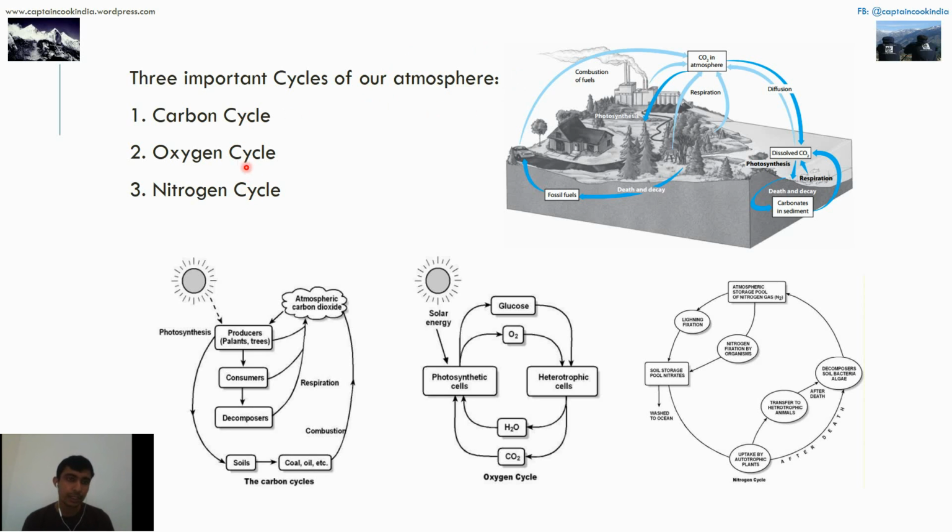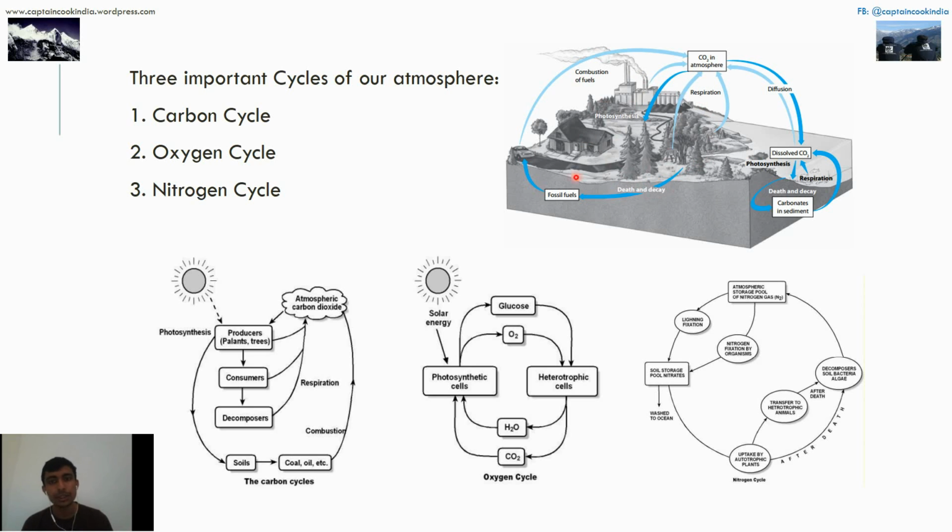On this, the carbon cycle, the nitrogen and the oxygen cycle, is a combination of the cycles of different gases. Like in the carbon cycle, we exhale carbon dioxide, we inhale oxygen, right? And the carbon dioxide we exhale is taken by plants and trees, and when plants exhale oxygen, it is taken by us.